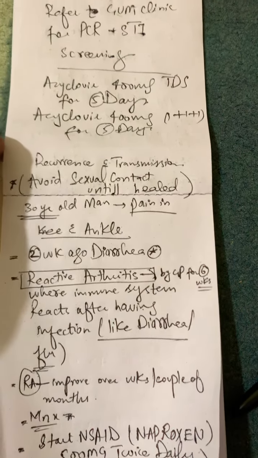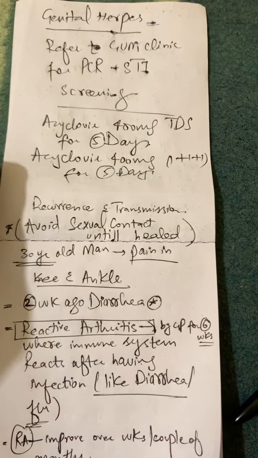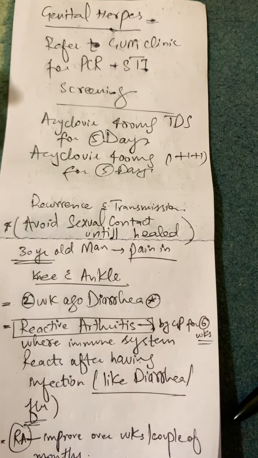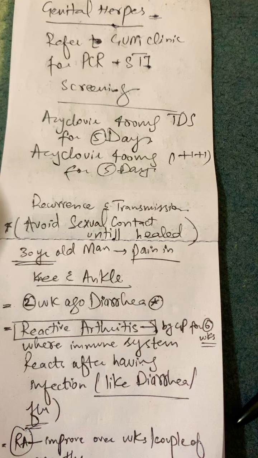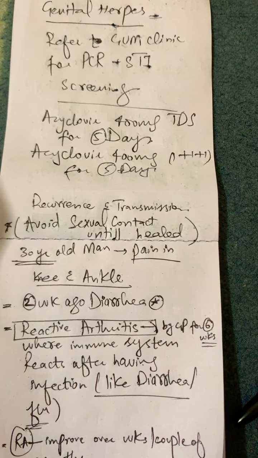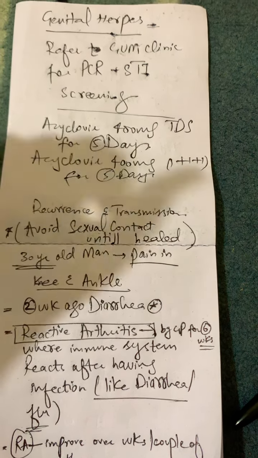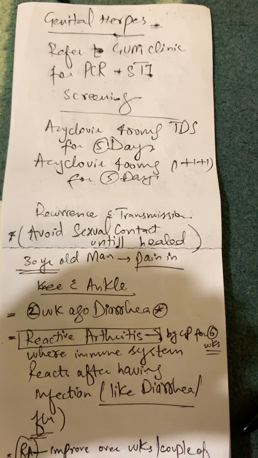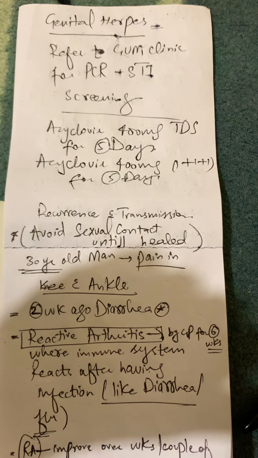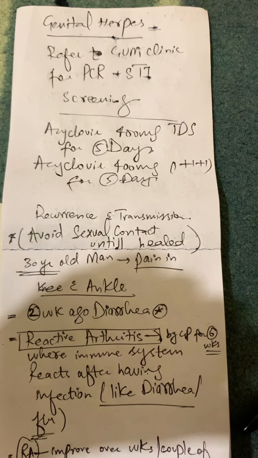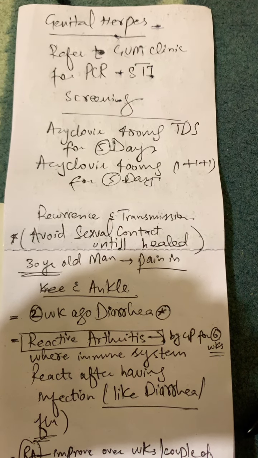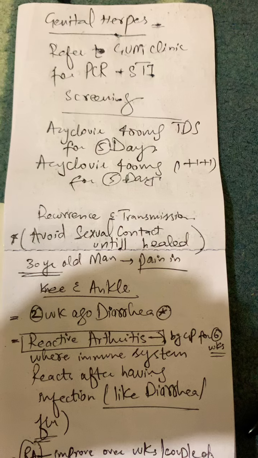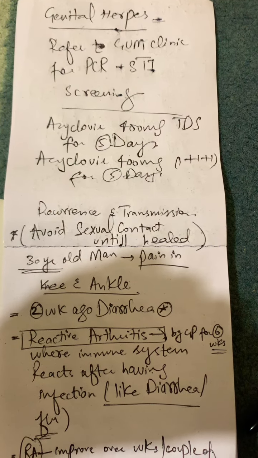And if a patient with genital herpes comes to us having small blisters in the genital area, we will refer that patient to the GUM clinic for PCR and STI screening, sexually transmitted infection screening. And we will give acyclovir 400 mg thrice daily for 5 days. And we will advise the patient to avoid sexual contact until healed.